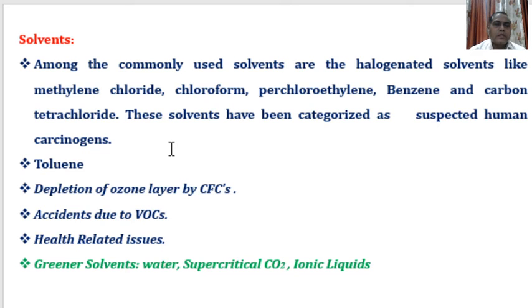Hence, these solvents are carcinogenic. Toluene is also carcinogenic. Due to the use of these dangerous or harmful solvents in any chemical industry or in chemical synthesis, there are some solvents which are very harmful to the human beings who are working there.